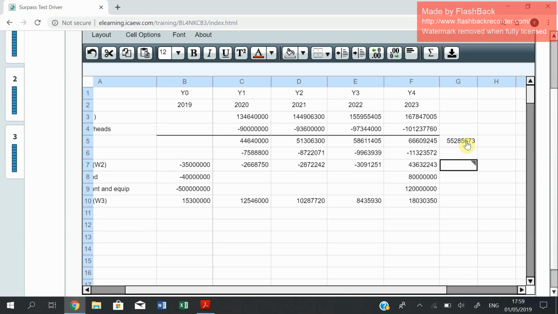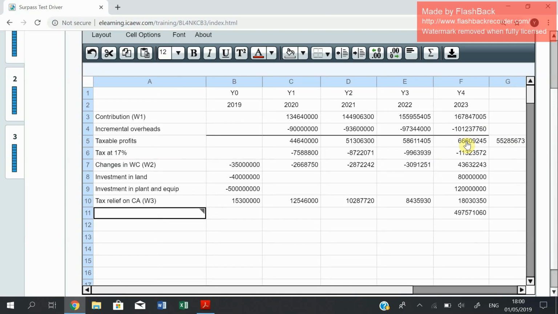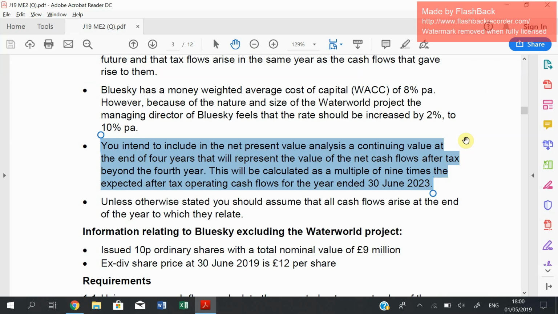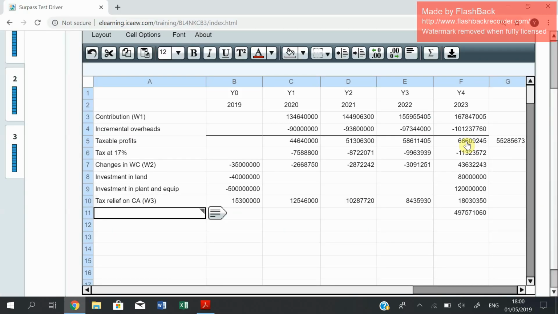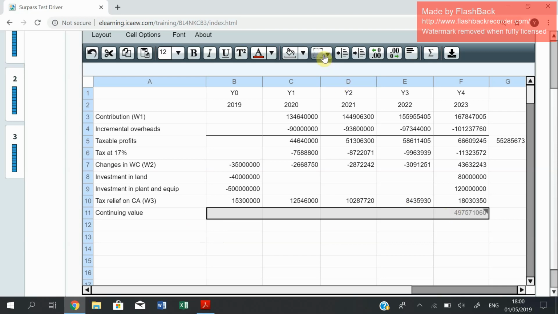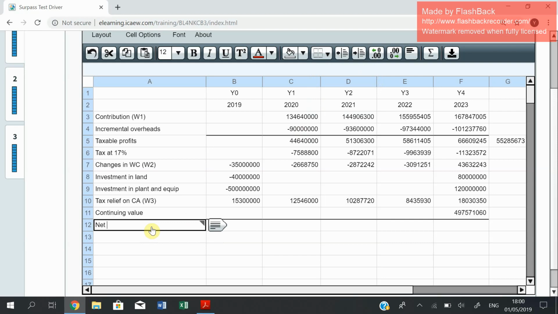So this is the cash flows, and it says that it's going to have a terminal value of 9 times this value. You're going to call that a continuing value. So here you go, you're going to call that a continuing value which arrives at the end of your year 4. That's why we include it in year 4. So here you go. You make a subtotal, you're going to call that the net cash flow, right?